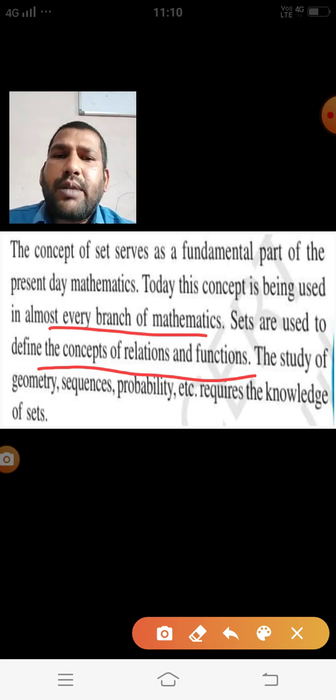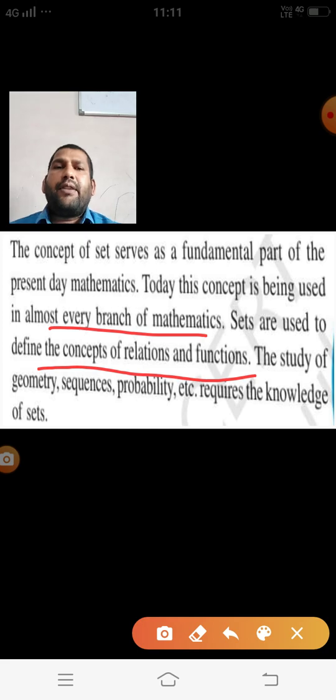Then the relation between these two sets is that one set is the square of the other. This means we are using the concept of set nowadays in each and every field of mathematics.